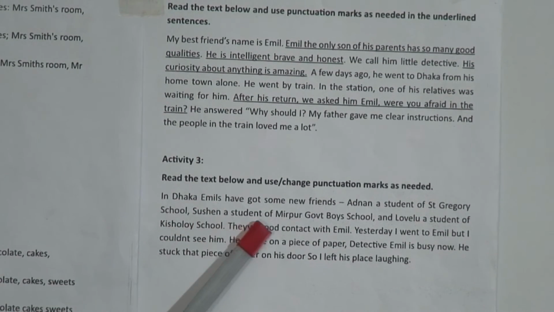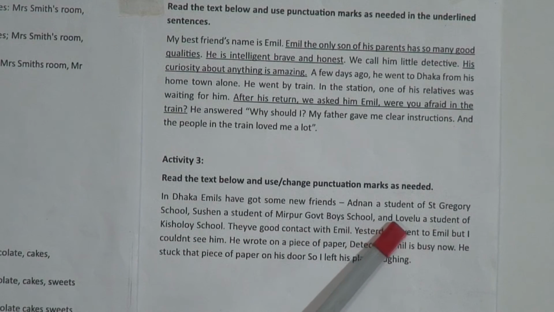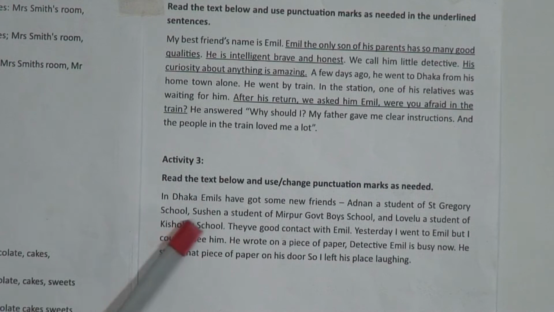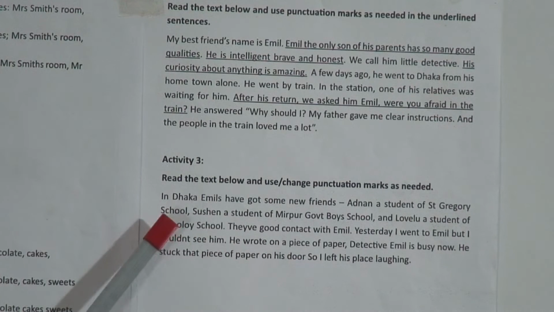So Sushan, a student of Mirpur Government Boys School, and Lavlu, a student of Kishalai School. They have good contact with Emil. Yesterday I went to Emil, but I couldn't see him. He wrote on a piece of paper, Detective Emil is busy now. He stuck that piece of paper on his door, so I left his place laughing. So this is activity number 3, and you need to punctuate it properly. That means you need to punctuate the whole passage properly.